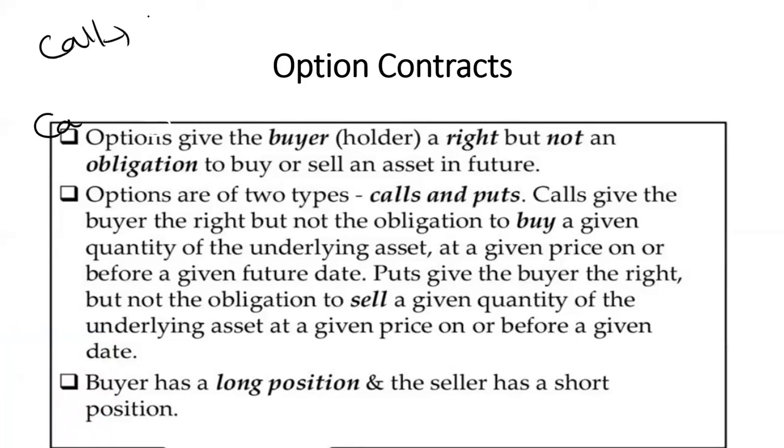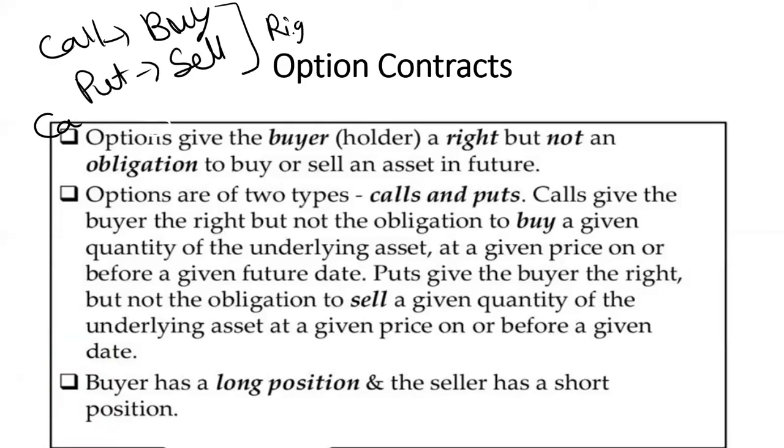In case of call, there will be buy, and in case of put, there will be sell. But in both the conditions, there will only be right, but there will be no obligation. This point is most important. Right will be there, but no obligation will be there. In case of call, you can buy the underlying asset, but in case of put, you can sell the underlying asset.